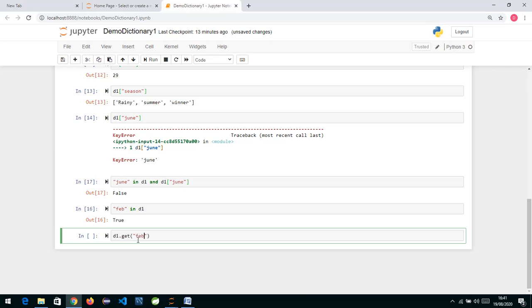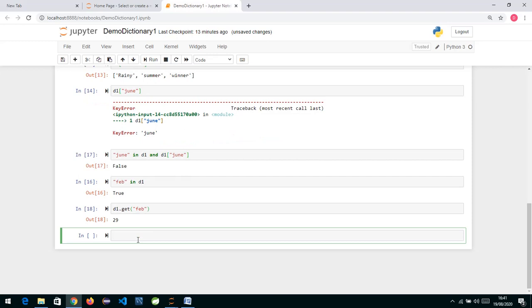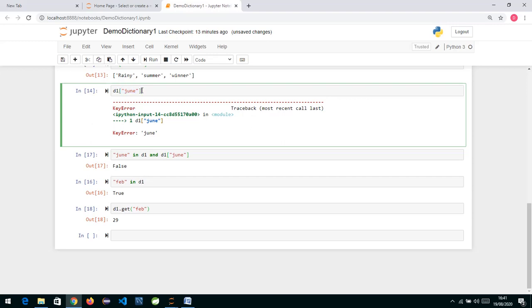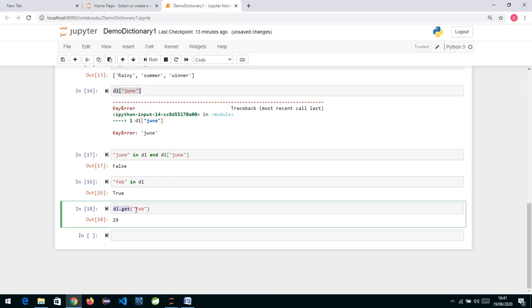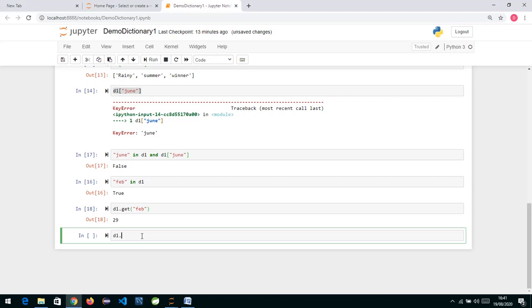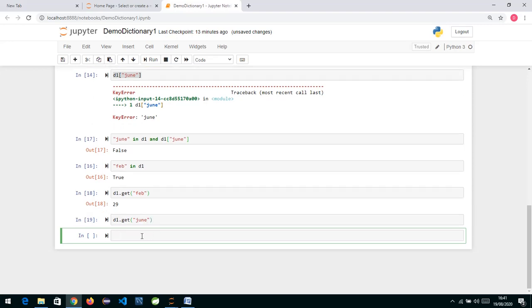If I say Feb, it will give me the value. So using square brackets where we specify the key will also give you the relevant value. To access the elements of your dictionary, we can use either this way, or we can use the method called get. So D1.get, and you specify the key. If the key is there, you will get the relevant value. If the key is not there, it will give you nothing. If I write June, it will give me nothing, no error.